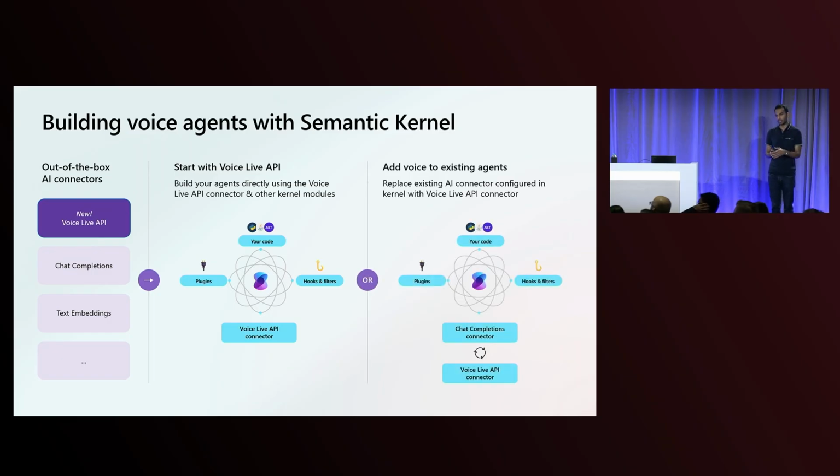Or if you've already built an agent using the Semantic Kernel SDK, you can keep a lot of these components as is. For example, your plugins and your native code, your hooks and filters, you can maintain directly. The only thing you would need to swap out is the connector you're using instead. And that's essentially the beauty of the Semantic Kernel SDK.